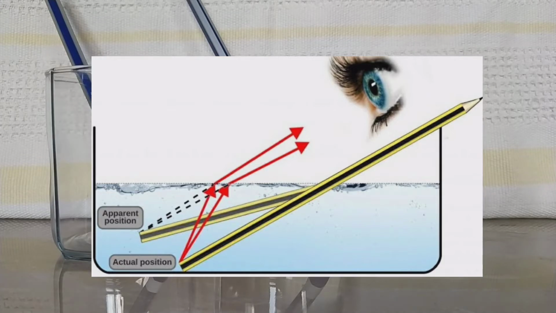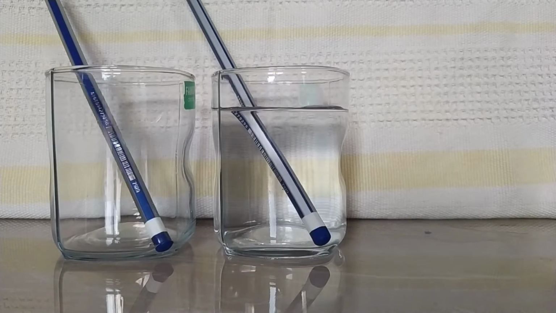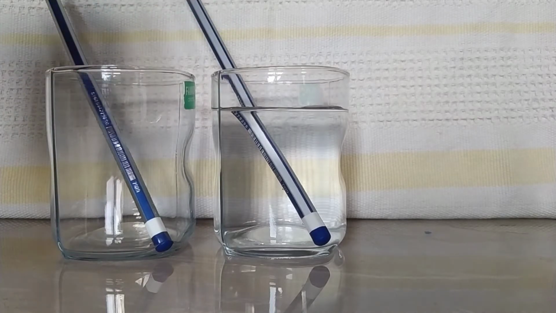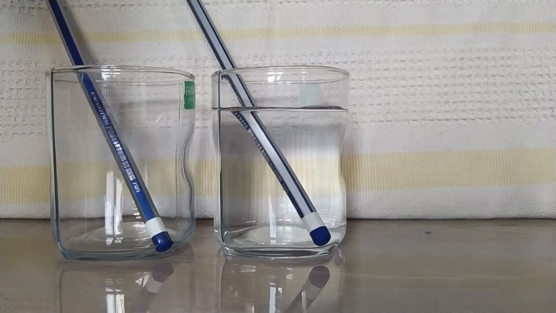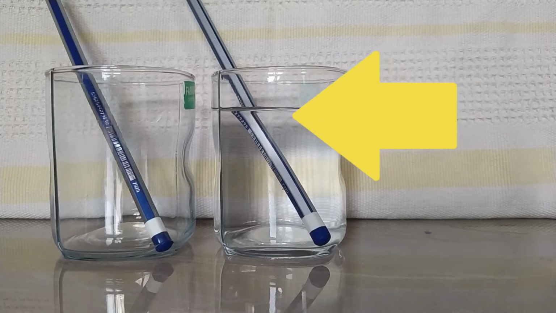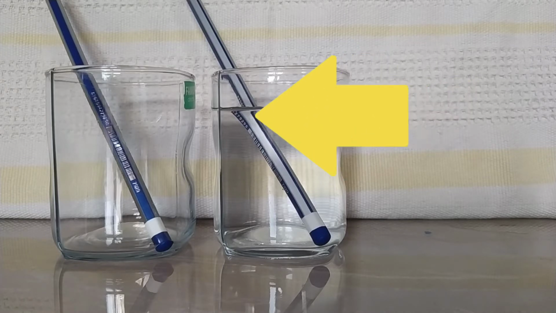You can understand the difference by comparing these 2 glasses. 1 glass is empty, and this glass is having water. So the glass which is having water, the pencil inside it is looking somewhat raised, and it is not straight.